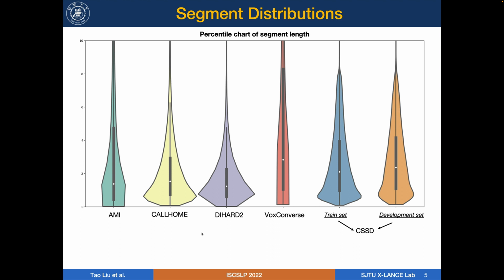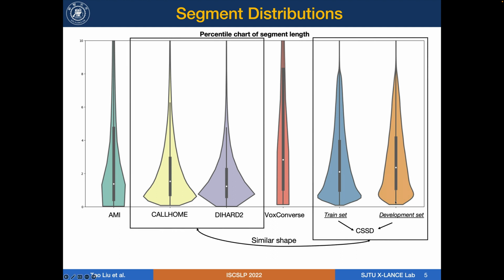CALLHOME and DIHARD 2 have plenty of conversational speech, and CSSD has a similar shape to them. This is consistent with the fact that the scenario of CSSD is conversational speech. Besides, the first, median, and third quartile are higher than those two datasets, meaning CSSD also has much longer utterances. Those features will guide our model selection part.